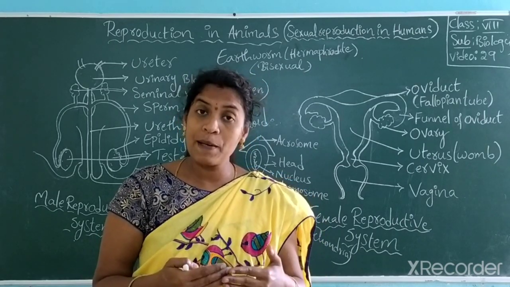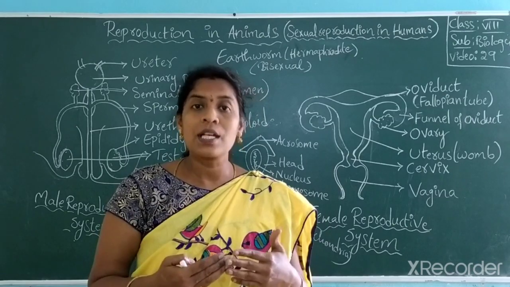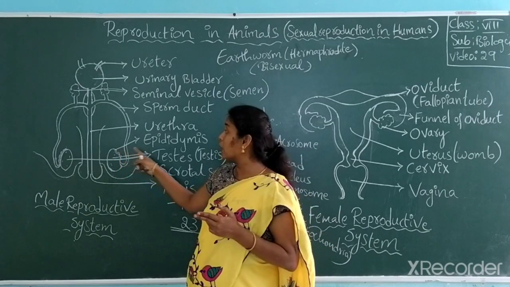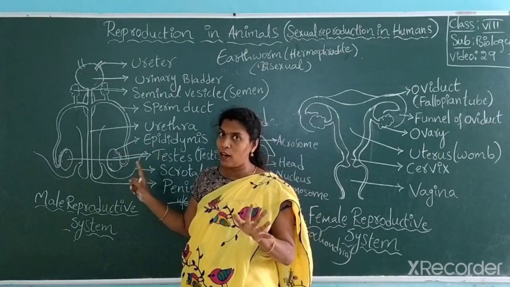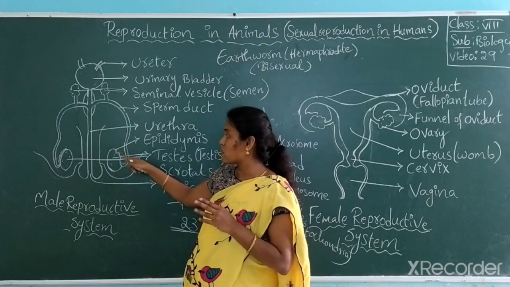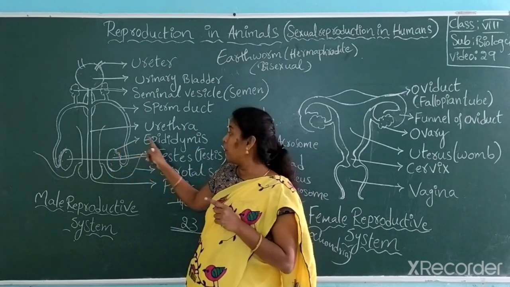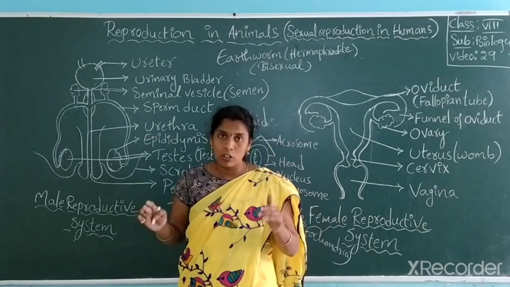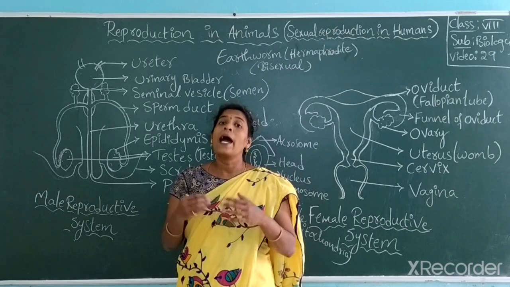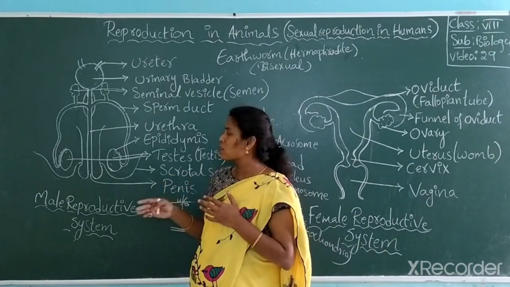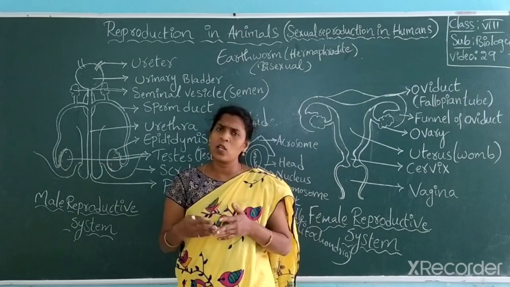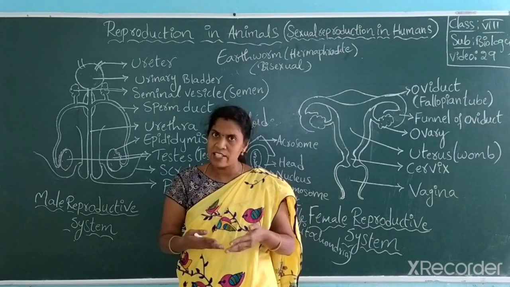How many sperms are produced? Millions of sperms are produced. The produced sperms are stored in the epididymis. Where are they stored? In epididymis. The curved, spring-like structure present right here, near the testes, is where the sperms are stored. This is the function of the epididymis, storage of sperms. And every day the production of sperms takes place, in millions in number.